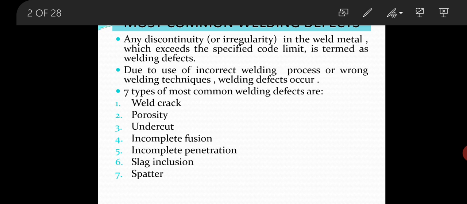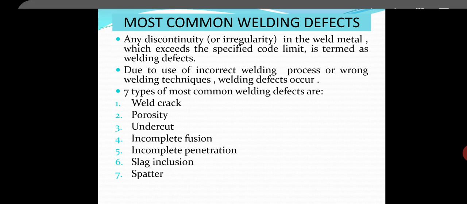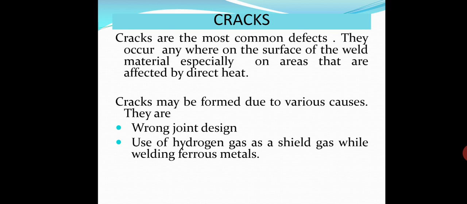So the major 7 types of welding defects are weld crack, porosity, undercut, incomplete fusion, incomplete penetration, slag inclusion and spatter. So the first type of defect is cracks. Cracks are the most common defects.